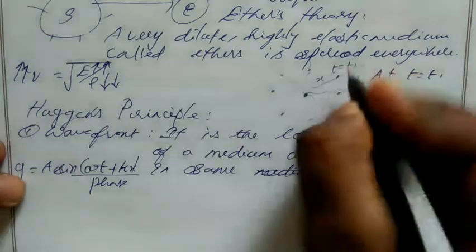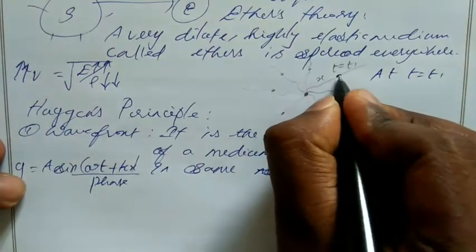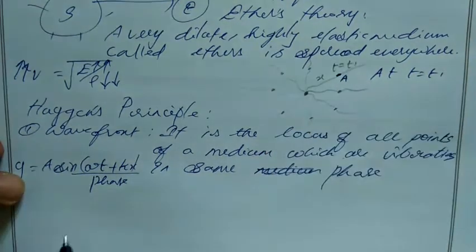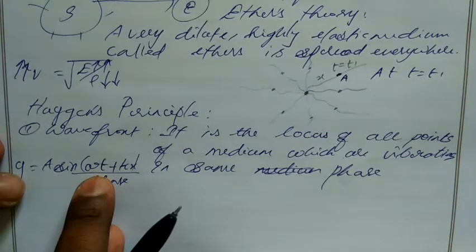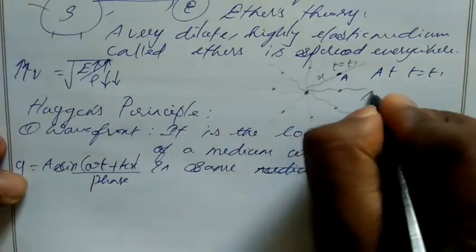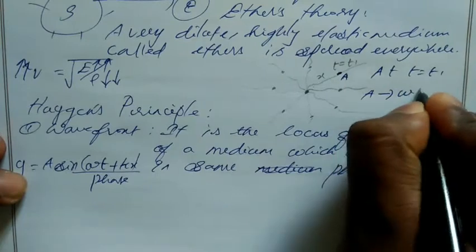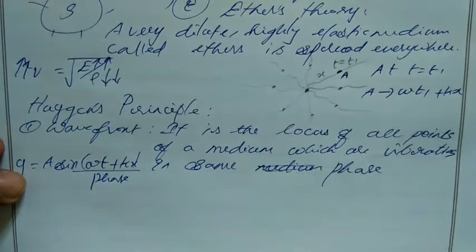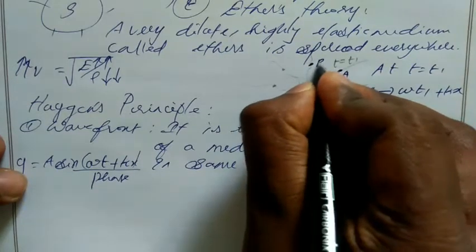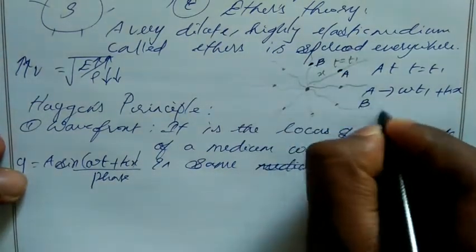Then what is the phase of this point? I name this point A. The phase of this point is omega t plus kx. So for point A, we have the phase omega t1 plus kx distance. If I take this point as B, what is the phase?